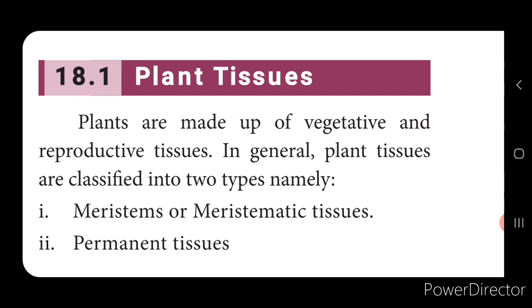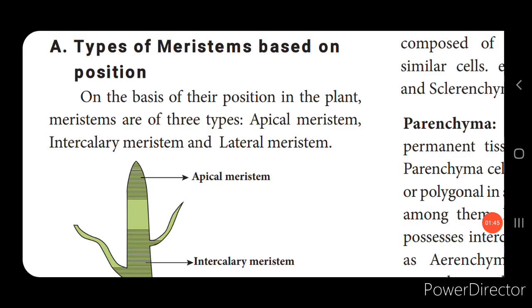Now when you see the characteristics of these meristematic tissues, they are living cells, and these cells will be oval in shape or sometimes round in shape. This consists of dense cytoplasm, large nuclei and small vacuole. They undergo mitotic cell divisions and they do not store the food materials. Now we can see the types of meristems based on their position.